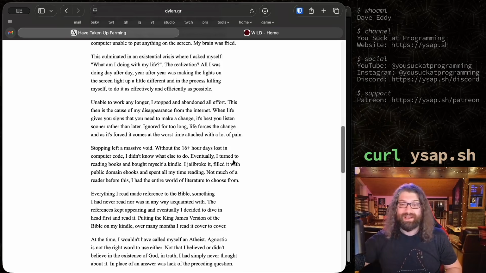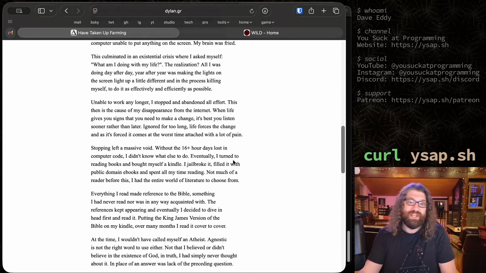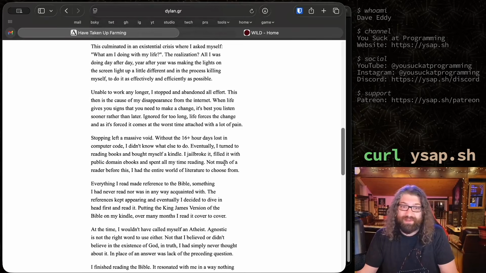Hey man, that's pretty awesome. And you know what? The computer skills probably made it super easy to jailbreak, so that's great. I mean, that part's good.